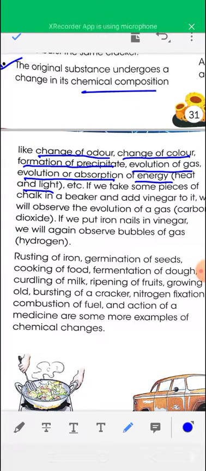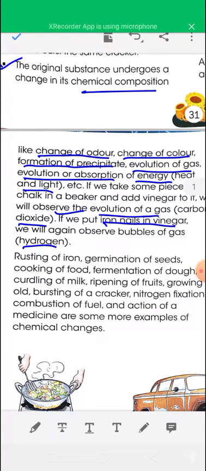For example, if we take some pieces of chalk in a beaker and add vinegar to the chalk, then we will observe the evolution of a gas, and the gas is carbon dioxide. Similarly, if we put iron nails in vinegar, then we will again observe bubbles of gas due to formation of hydrogen gas. So these are some chemical changes.